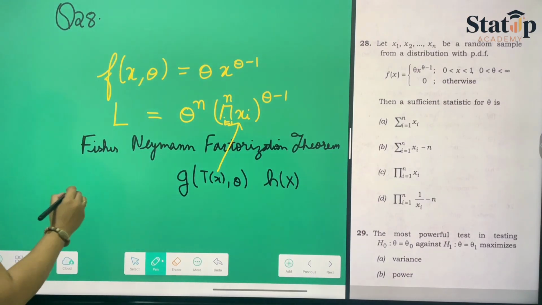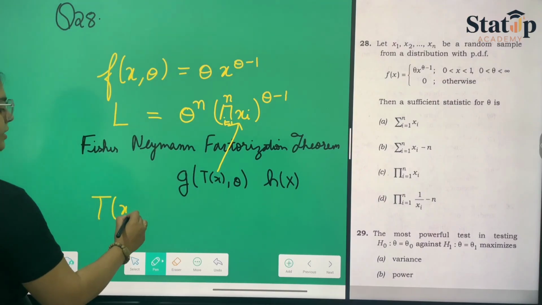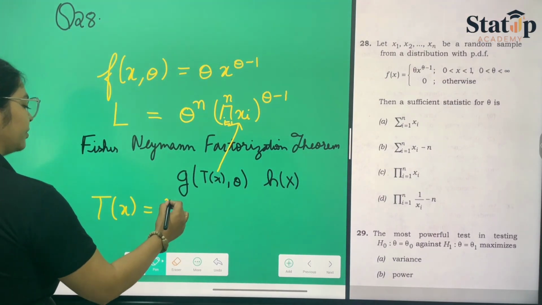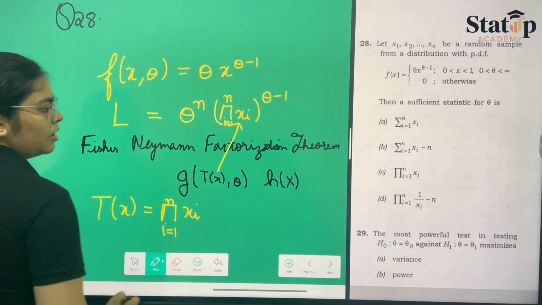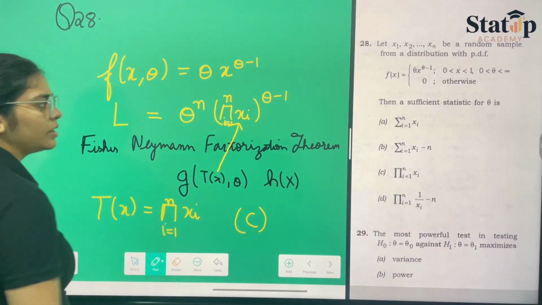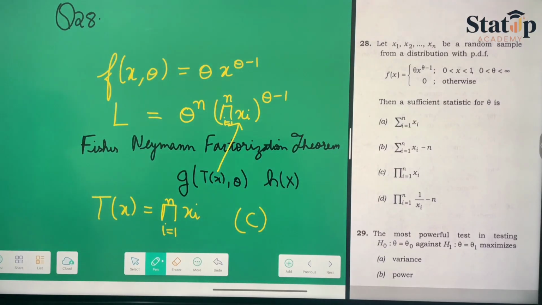So our sufficient statistic for this will be T(x) equals summation over i goes from 1 to n of xi, which is our option number C, which is the correct option for this question.